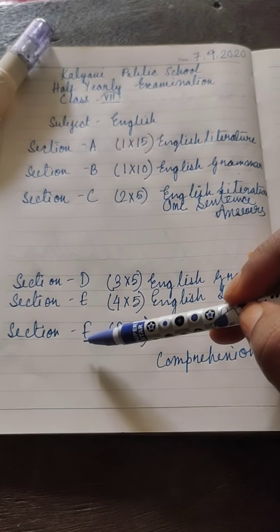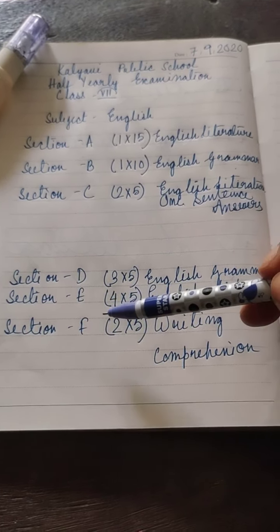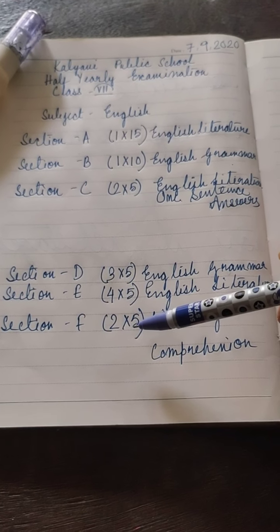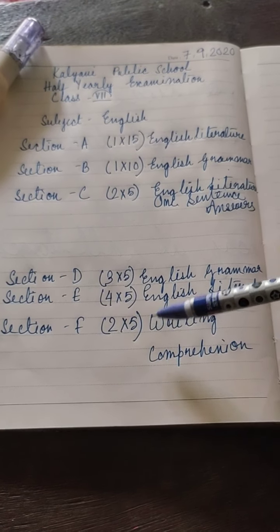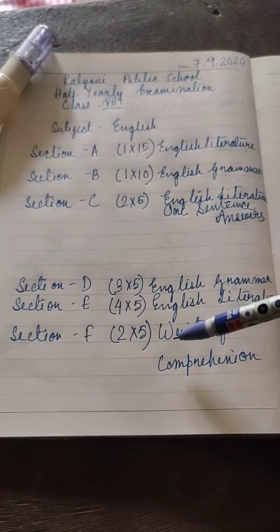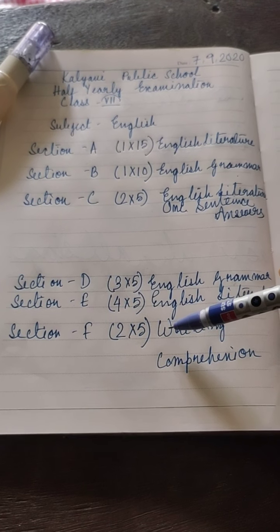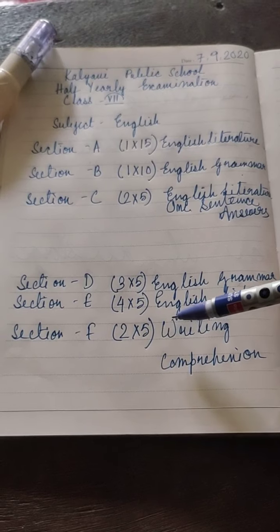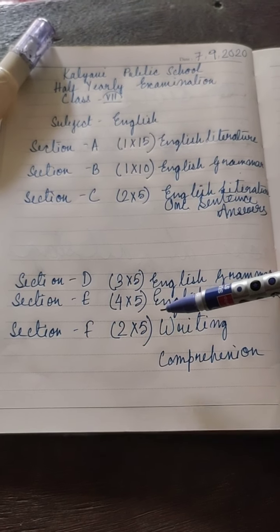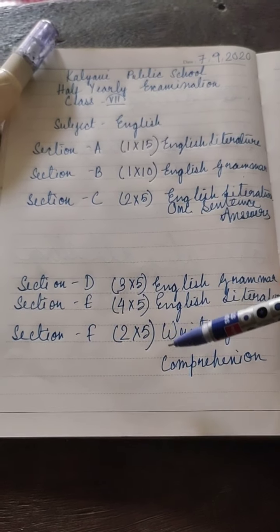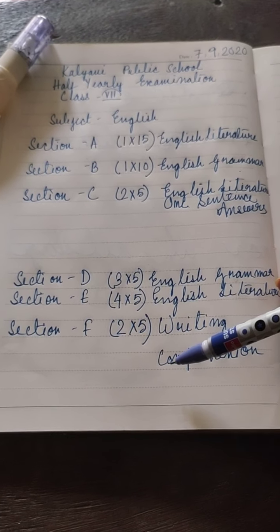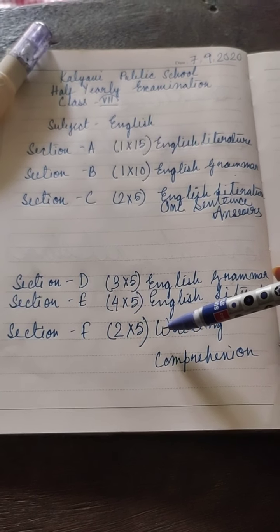Next comes section F, where you will have 2 questions of 5 marks. One is possibly from writing. Both the questions can be from the writing section. You can have 1 letter, 1 message, or you can have 1 comprehension, a 5 marks comprehension, and 1 writing.